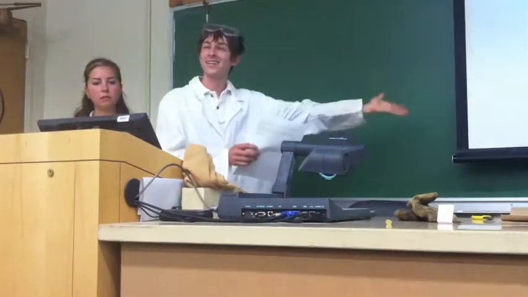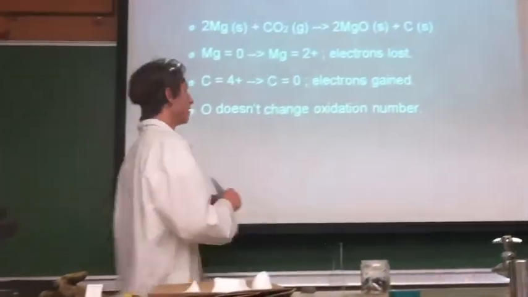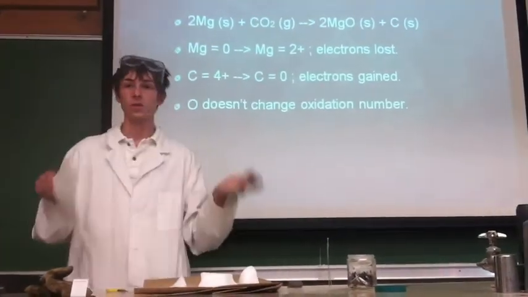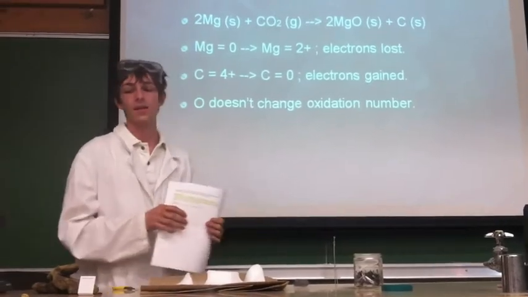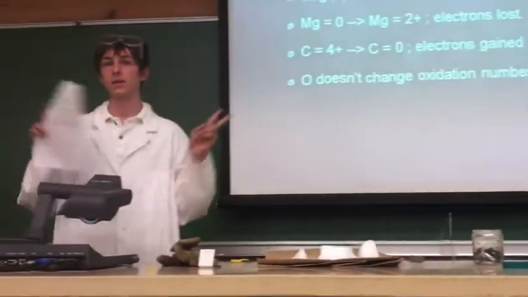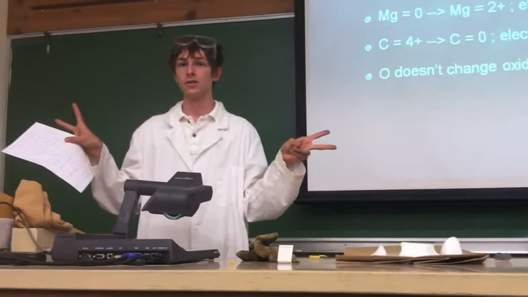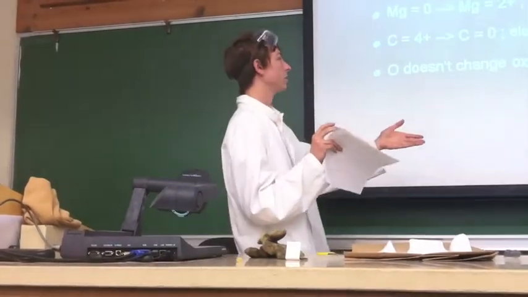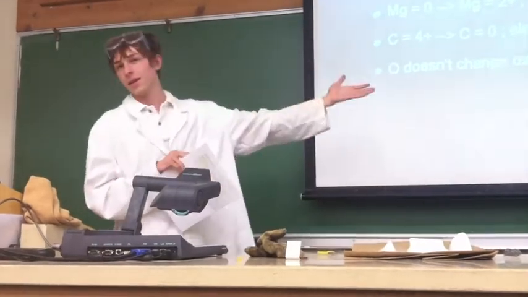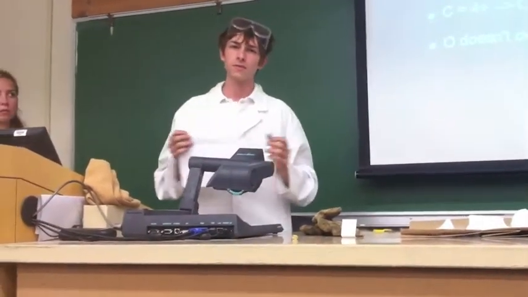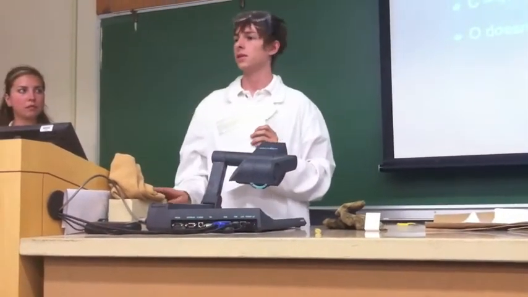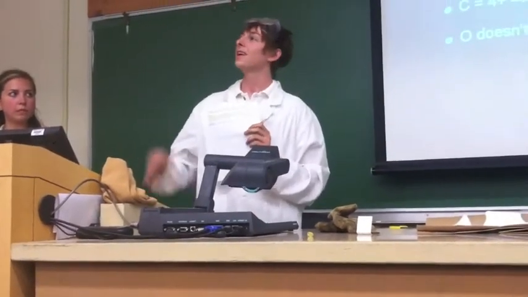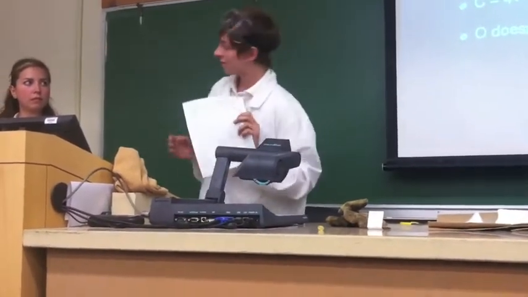Now we're going to connect back to our coursework with our redox reaction. We'll see that magnesium starts in its ground state of 0, and then it loses its 2 electrons to combine with oxygen. The carbon in CO2 has 2 double bonds on each side, so it has an oxidation state of 4+, and then moves to its solid state of 0. The oxygen doesn't change, which makes sense from what we know, because oxygen is very electronegative.